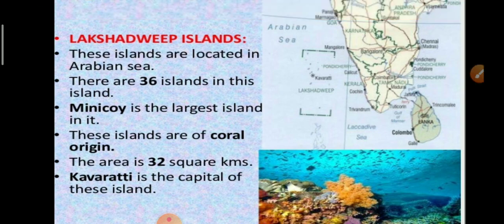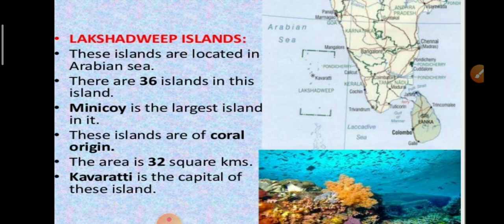Lakshadweep Islands. These islands are located in the Arabian Sea, and there are 36 islands in the Lakshadweep Islands. Minicoy is the largest island among all the islands, and these islands are of coral origin. Now, what is coral? Coral polyps are short-lived microscopic organisms which live in colonies. They flourish in shallow, mud-free and warm waters.